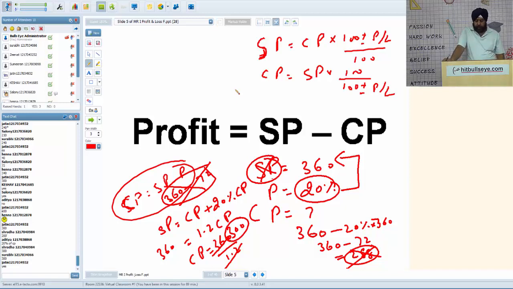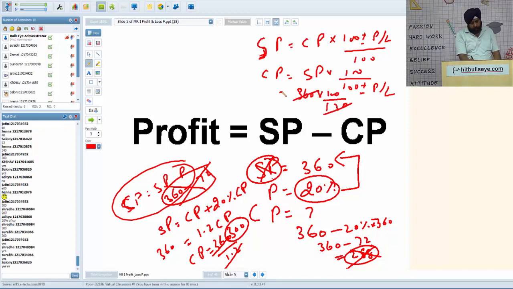So you should understand the basic percentages. You can do it by formula. In formula you can directly find 360 into 100 upon 120. There is no catch. But I prefer you do it by logic. So CP plus 20% of CP is 1.2 of CP, which is 360. So CP comes out to be 360 upon 1.2. So I hope you all can find CP and SP now.